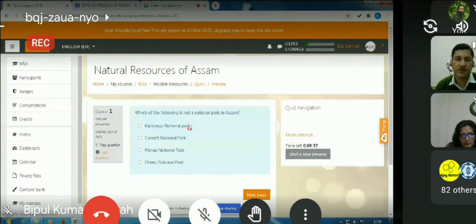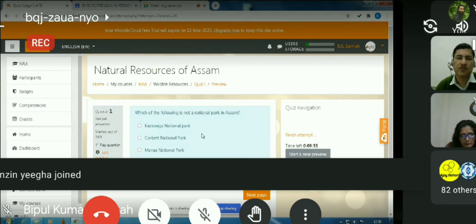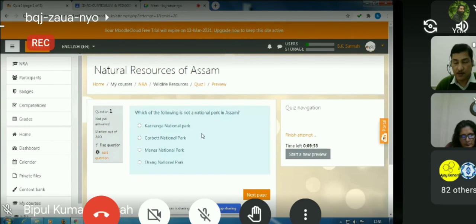We start attempt. So you'll see that these are the questions that have been added in quiz 1, and this is what the students will get to see. On the right, you see that there is a timer, because the quiz is timed for 10 minutes. So the timer is there for the help of the students. So this is the first question. It's a multiple choice question.